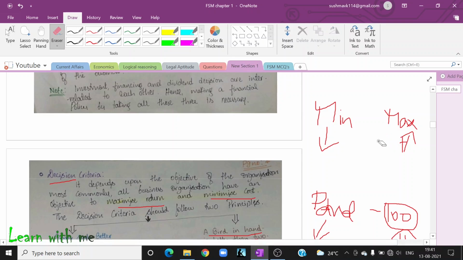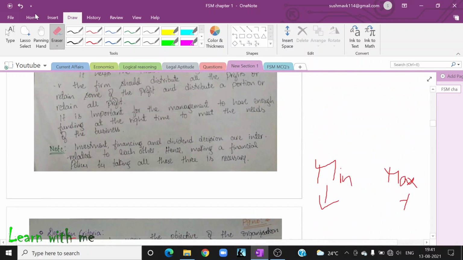That profit is nothing but return, or let us assume it as profit only, for ease. Okay. Now what should I minimize? I have to minimize my risk.